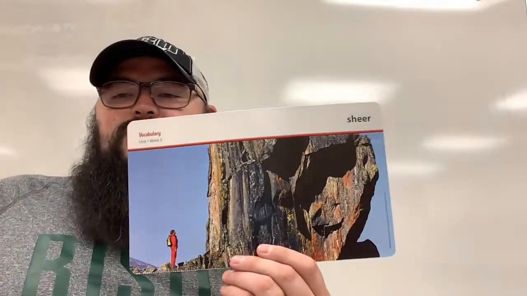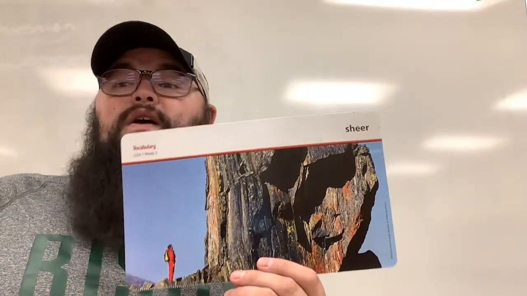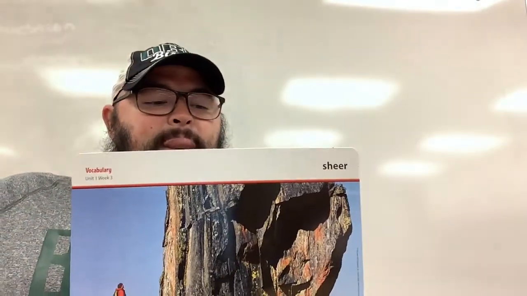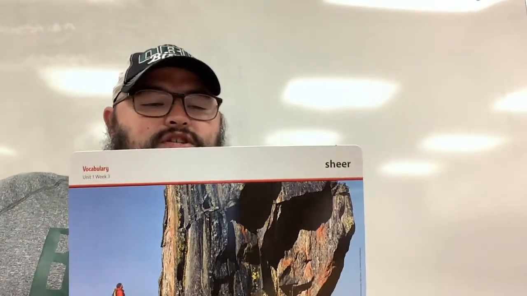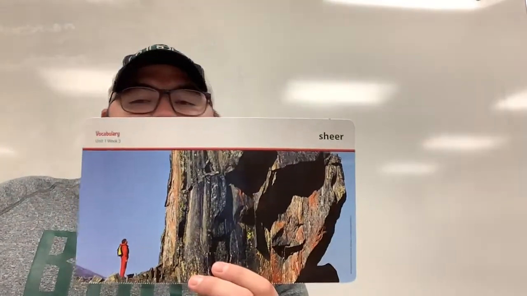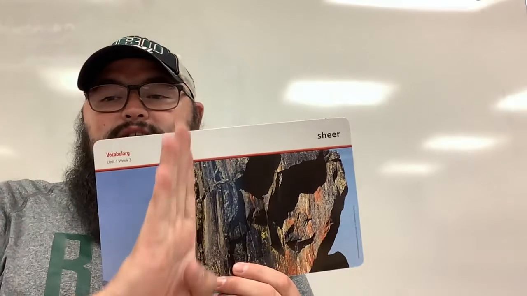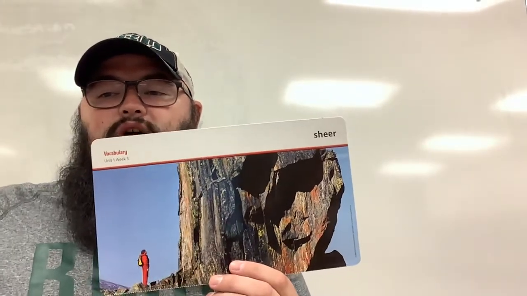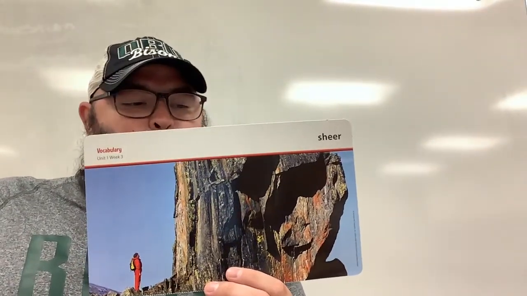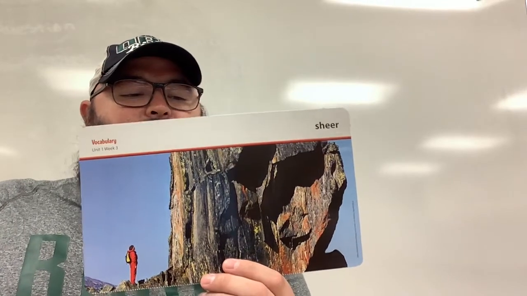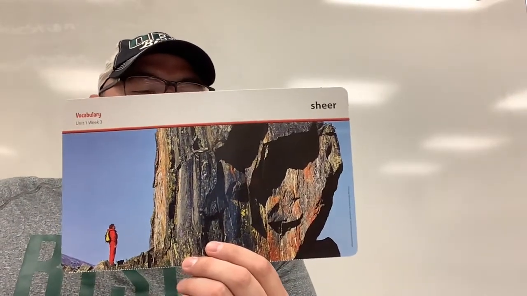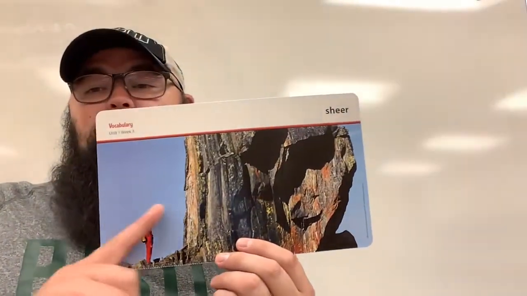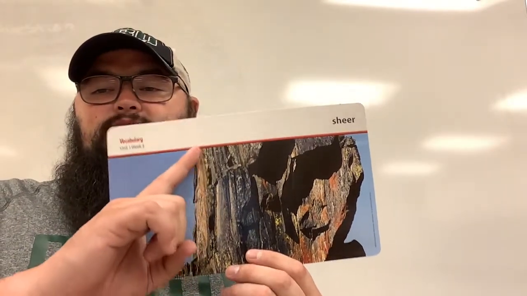Our second word is sheer. What is sheer? Okay, keep that in your head. The definition of sheer is if a rock ledge is sheer, it is steep. So this is a very sheer rock face. Example is when we look at the sheer rock, we knew it would be impossible to climb. Does that look very hard to climb to you guys? Because to me, it sure does. I wouldn't want to try that.